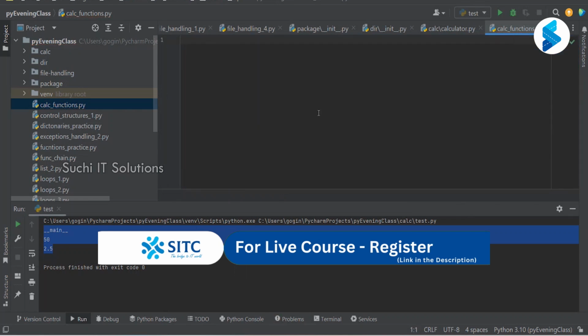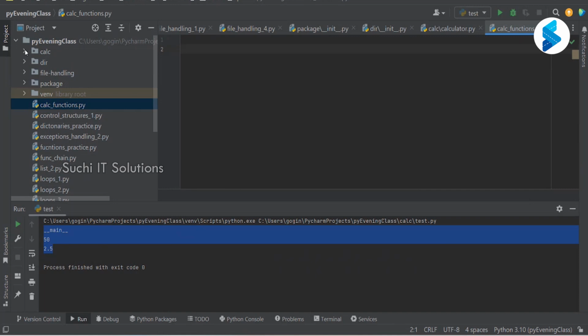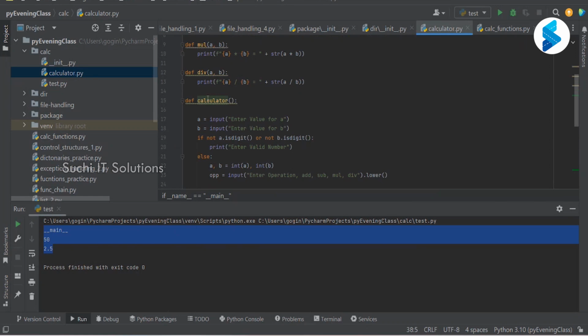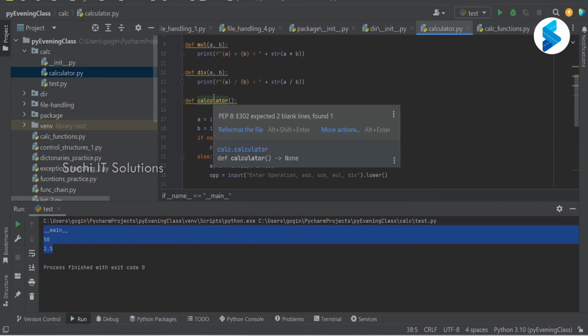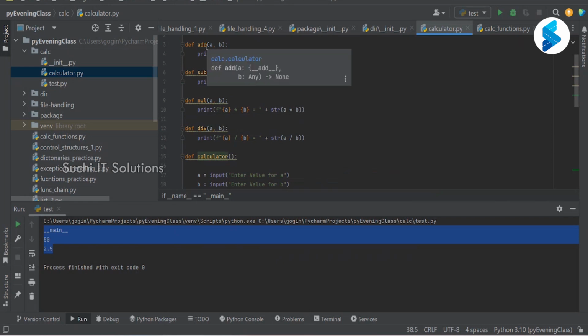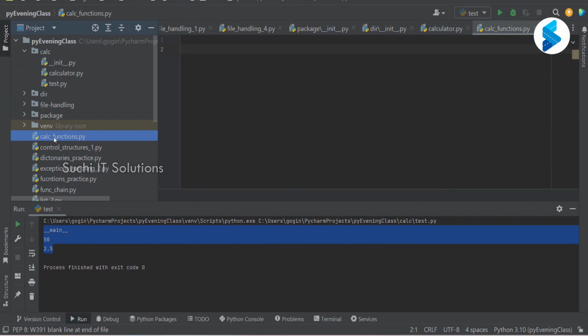Now here I want to use the functions from the calculator.py: add, subtract, or anything. How can I call these functions? I want to use the division, multiplication, addition, and subtraction functions from the calc functions.py file. So how can I do that?